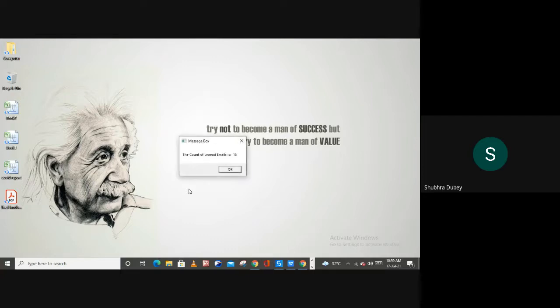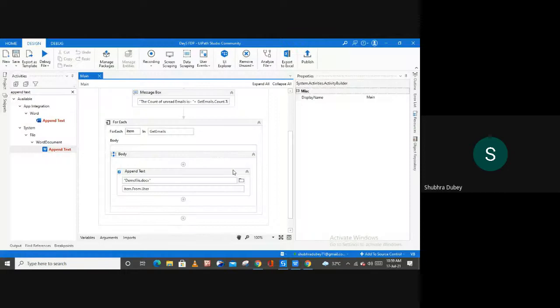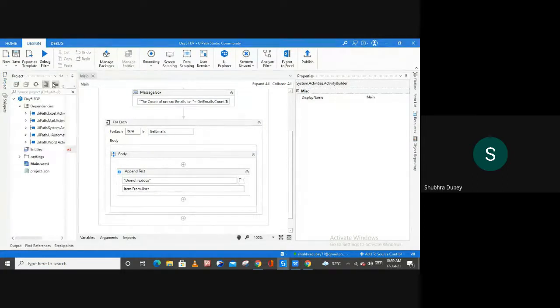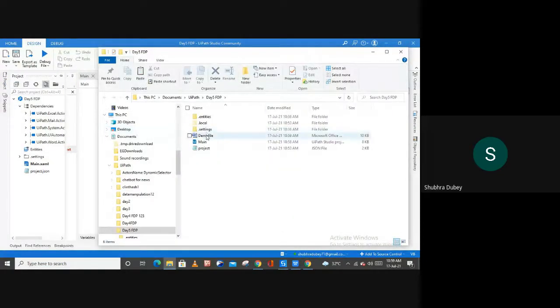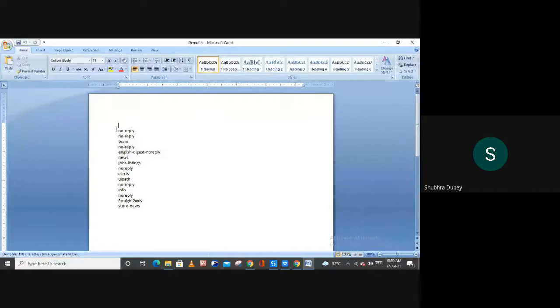Let's just wait for a moment. So here we have our first message box. The count of unread email is 50, and then let me show you the output. So here we have the names of the users of our mails, right?